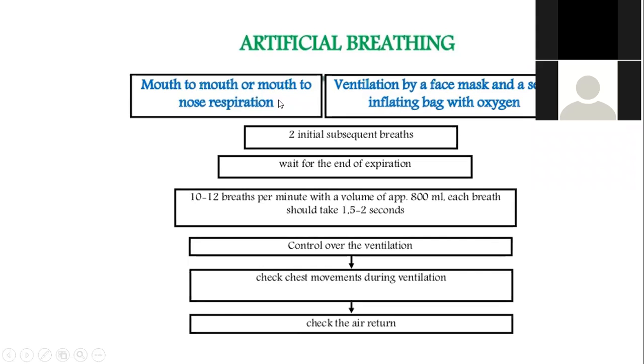But mouth to nose, you're not familiar. You may need to practice that, okay? Use a manikin or something like that, and then see whether your technique is effective or not. Mouth to nose is not often done unless you are expert on that. So this is one type of artificial breathing.